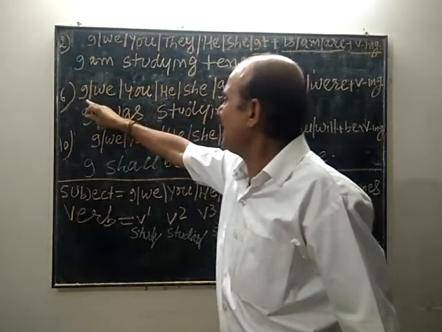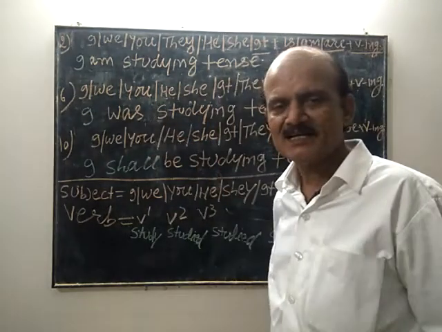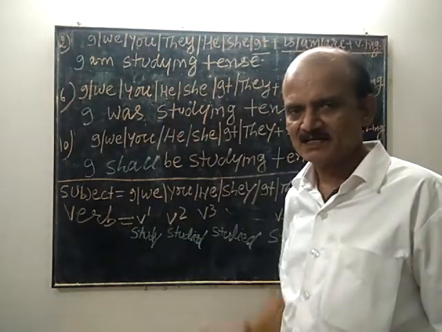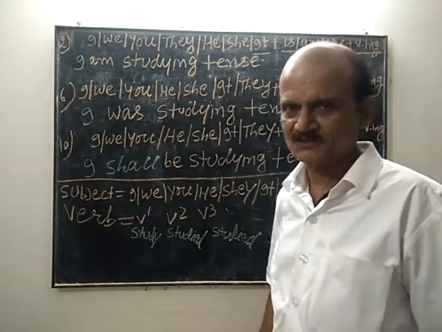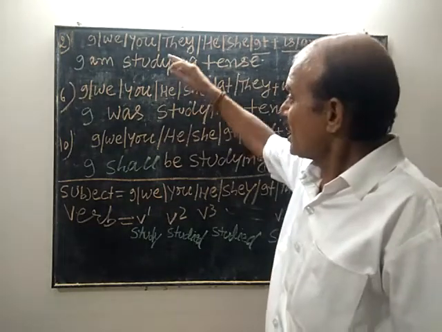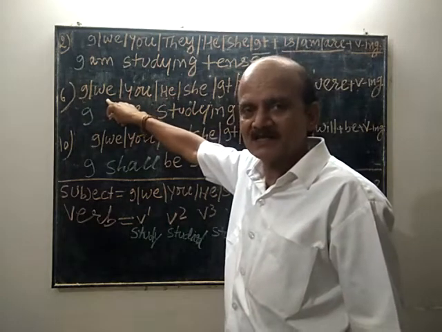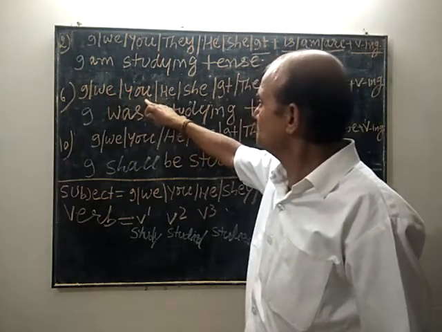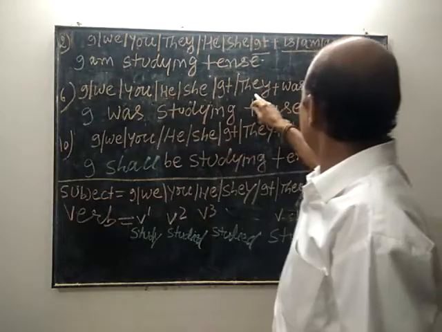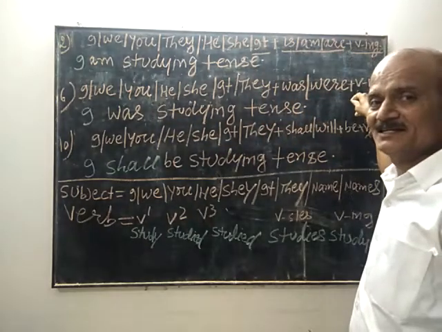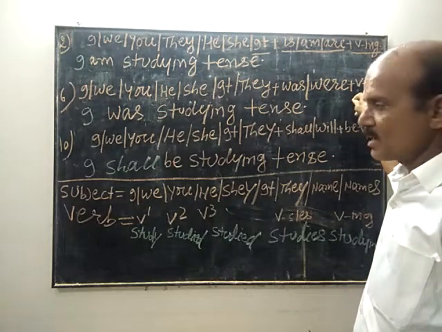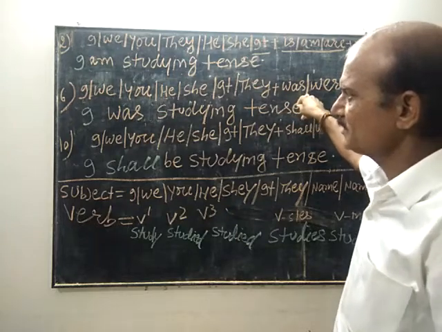For example, I was studying, he was studying, she was studying tense, right? But we were studying tense, you were studying tense, they were studying tense. Two structures we have.